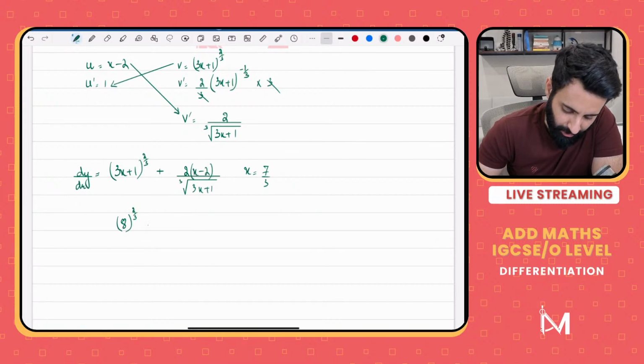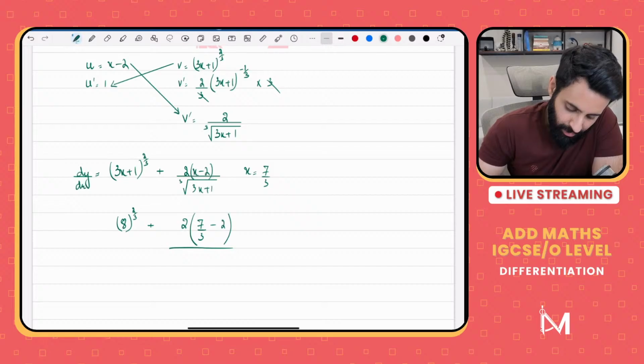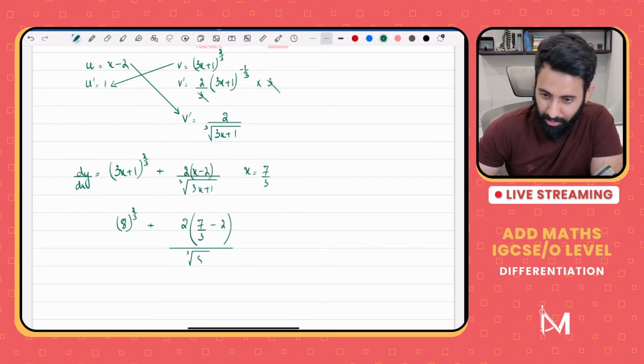I don't think we'll need a calculator, but let's see. Let's take it as we go along. Into 2 raised to the power 7 upon 3 minus 2. Okay, 7 upon 3 minus 2 over 3 times 7 upon 3. We just saw that's going to be 7. 7 plus 1 is 8. And in the denominator, we have to take the cube root of 8.